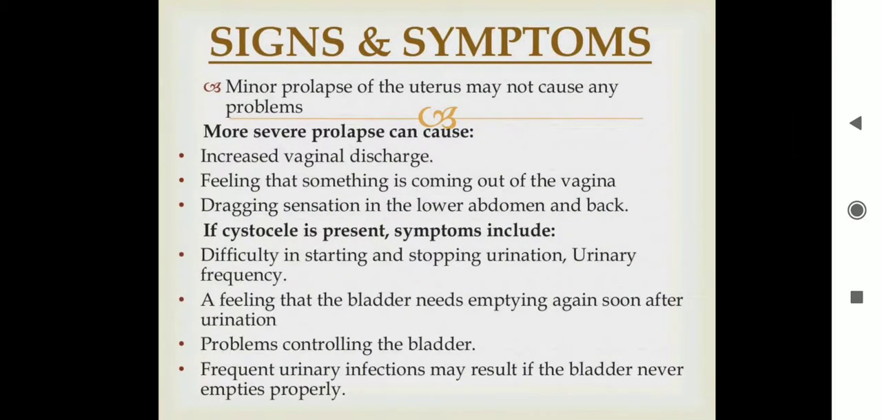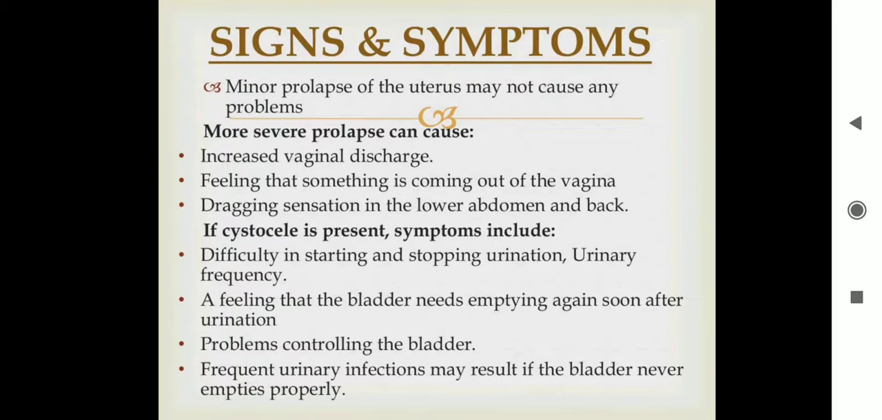What are the signs and symptoms? Minor prolapse of the uterus may not cause any problem. More severe prolapse can cause increased vaginal discharge due to infection, a feeling that something is coming out of the vagina, that is, a mass protruding through the vagina, mass per vagina, and a dragging sensation in the lower abdomen and back.